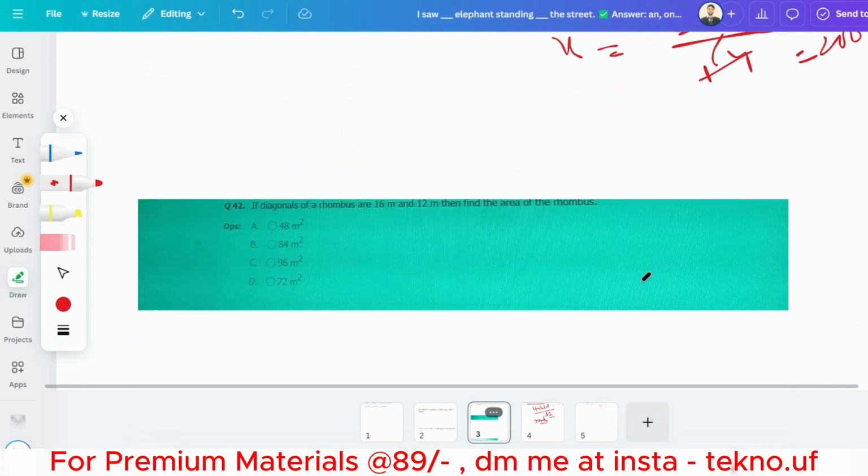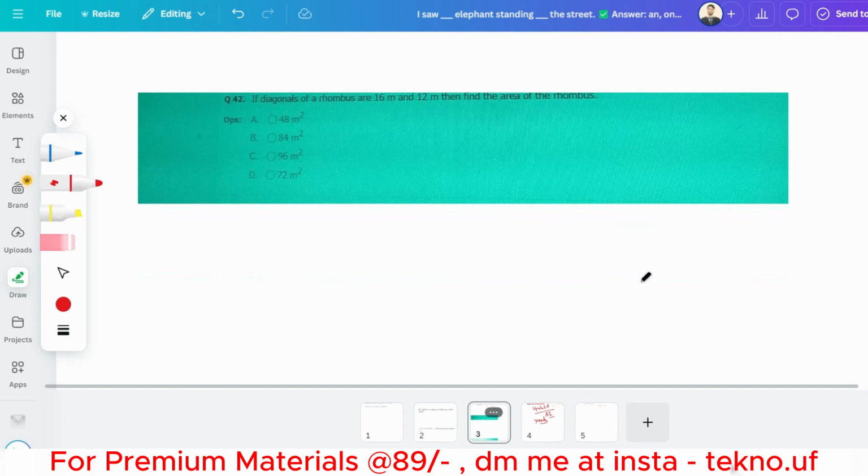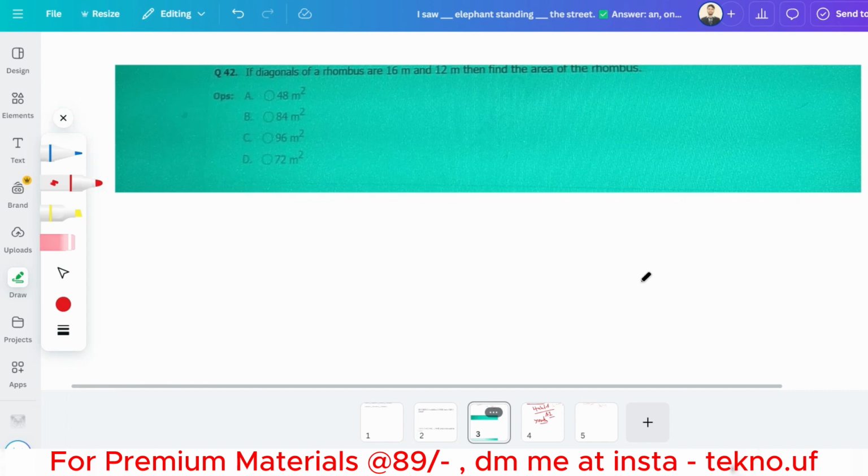Okay, so this is the next question. Please pause the video and try to give the answer. This will actually be helpful for you. Just assume that this is the exam hall and you are giving the exam right now. Okay, and these are the actual questions, so please take it seriously. Okay, if the diagonals of a rhombus are 16 meters and 12 meters, then find the area of the rhombus. Basically you just have to apply the formula of the rhombus. Okay, so I hope you have already got the answer.